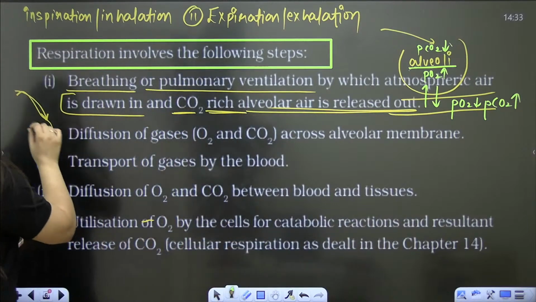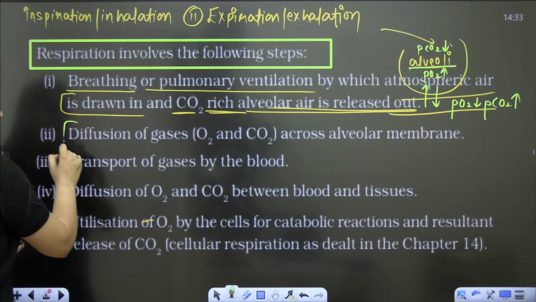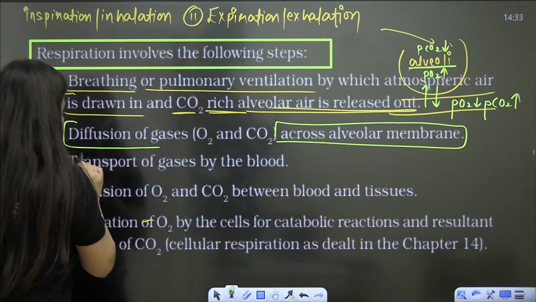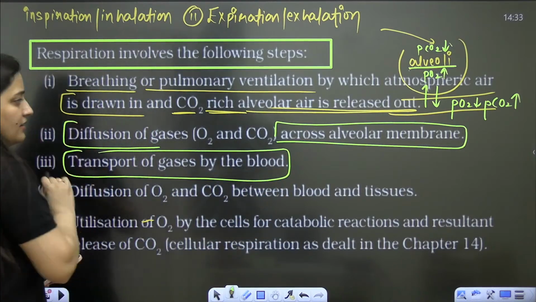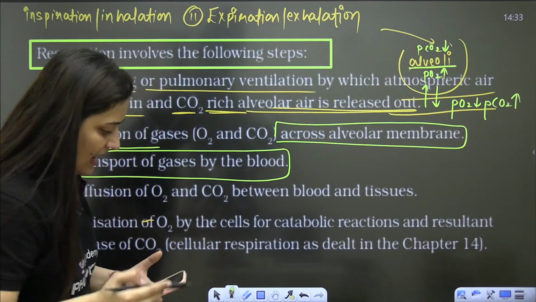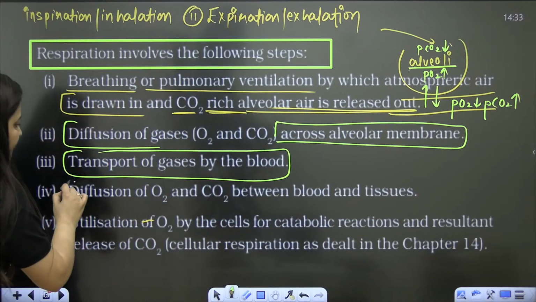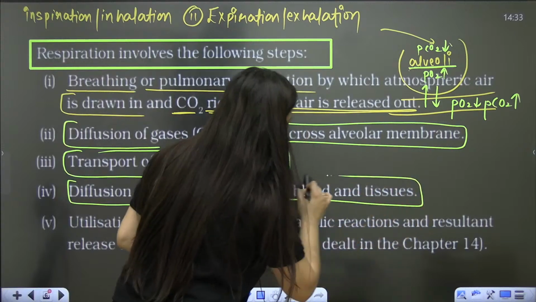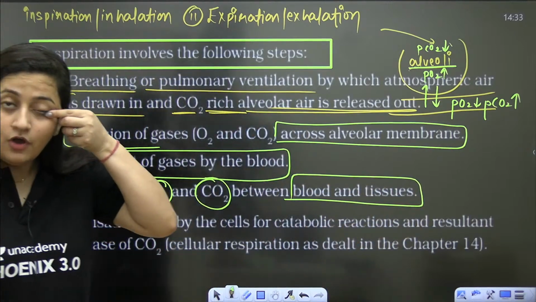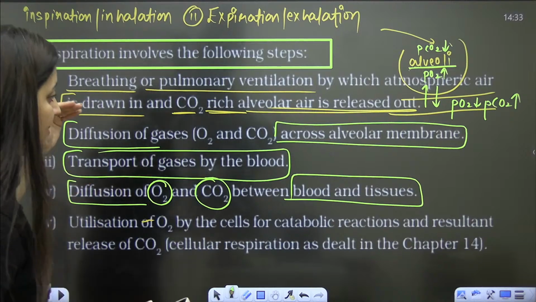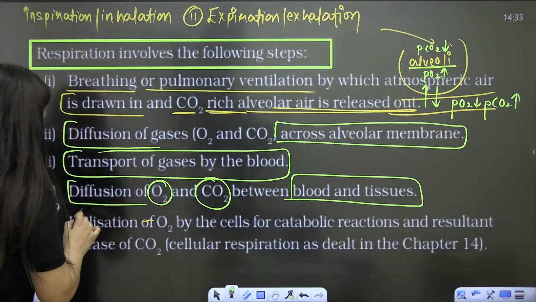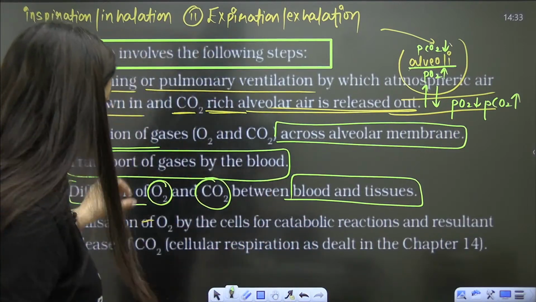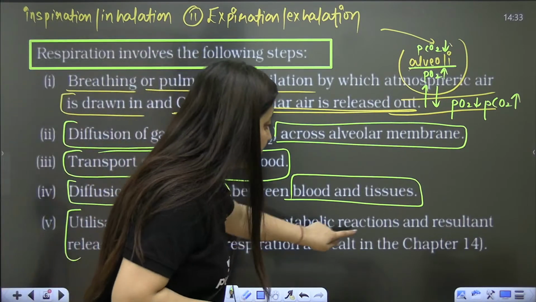So see, this is the next step. First step is breathing. Second step is diffusion of gases across alveolar membrane. Then transport of gases by the blood. We know that blood is the connective tissue and that is the role of blood. Then diffusion of oxygen and carbon dioxide between blood and tissues. And finally there will be the utilization of the oxygen by the cells for catabolic reaction.